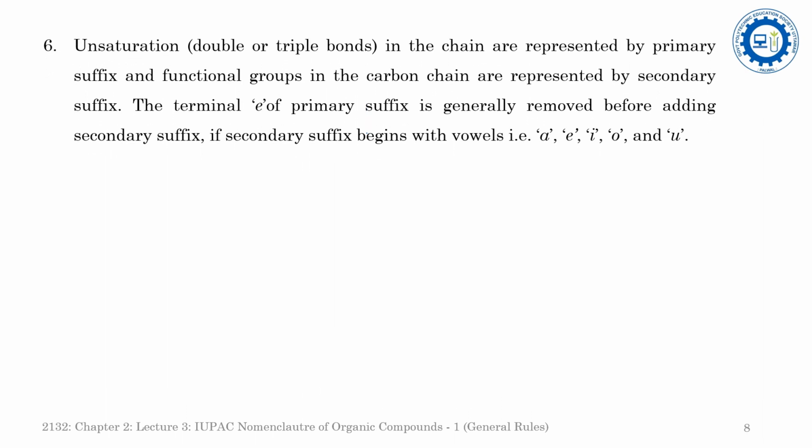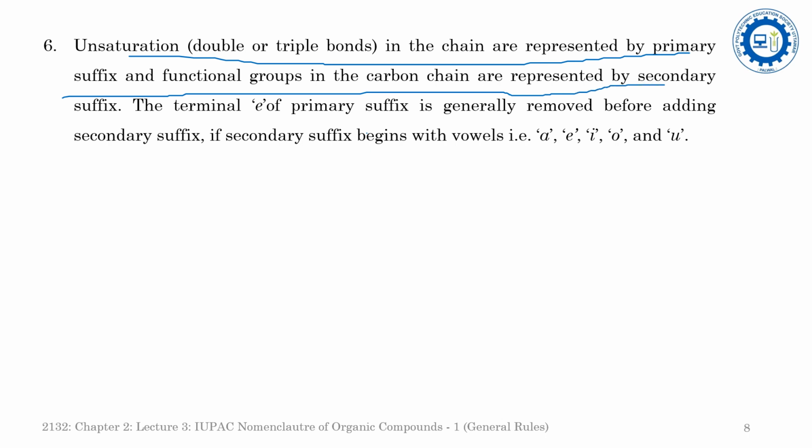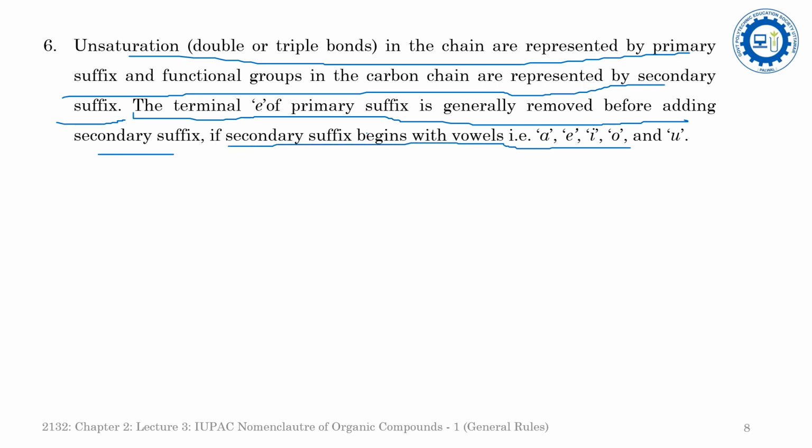Now come to the next one. The unsaturation, double or triple bond in the chain, is represented by the primary suffix, and the functional group in the carbon chain is represented by the secondary suffix, as we have discussed earlier. But here the terminal e of the primary suffix is generally removed before adding the secondary suffix if the secondary suffix begins with the vowels a, e, i, o, u.